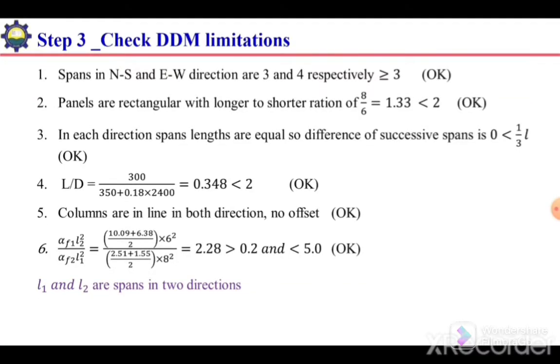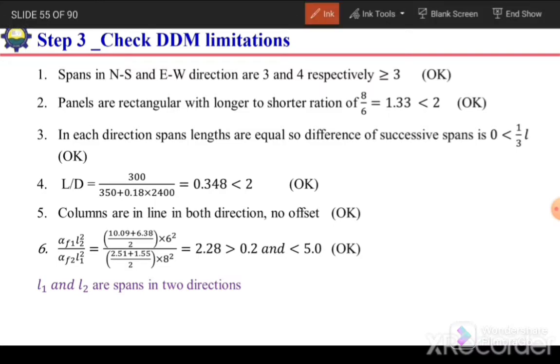Okay, the next step is to check the limitations of the direct design method. The first limitation was there should be at least 3 spans in both directions. In our case we have 3 spans in the north-south direction and 4 spans in the east-west direction. So this limitation is satisfied.